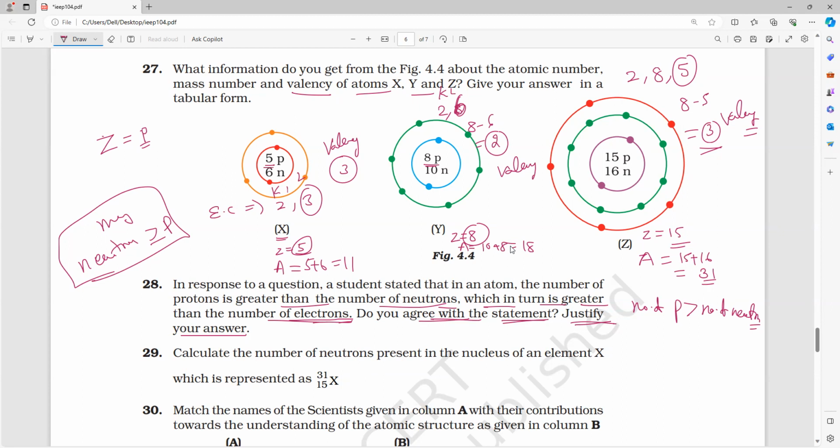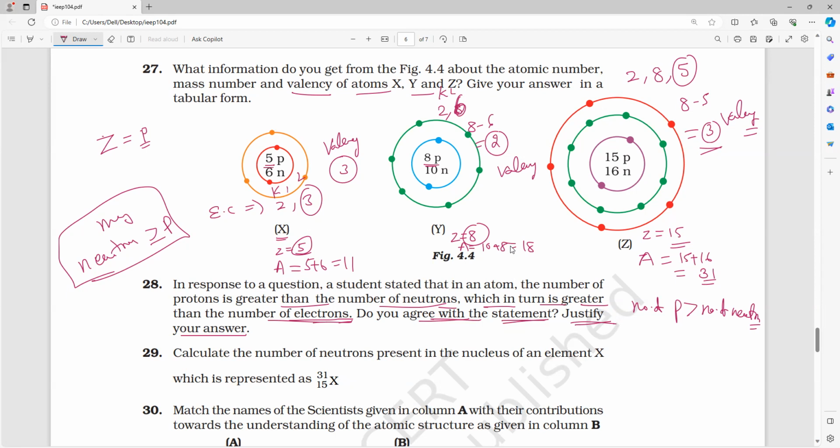Next statement: the number of neutrons may be greater than the electrons. Yes. So in a neutral atom, neutrons may be greater also. Write it. The number of neutrons may be greater than that of electrons in a neutral atom. But in a neutral atom, two are equal.